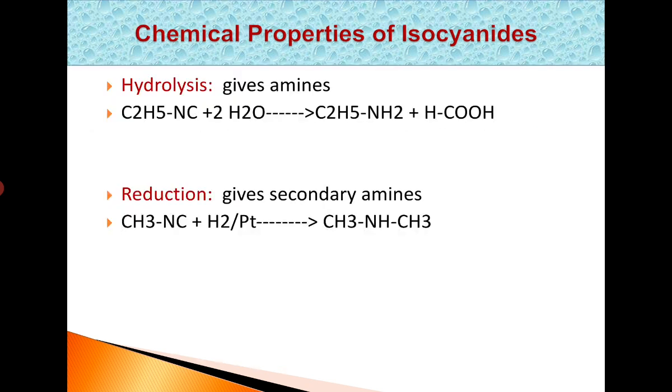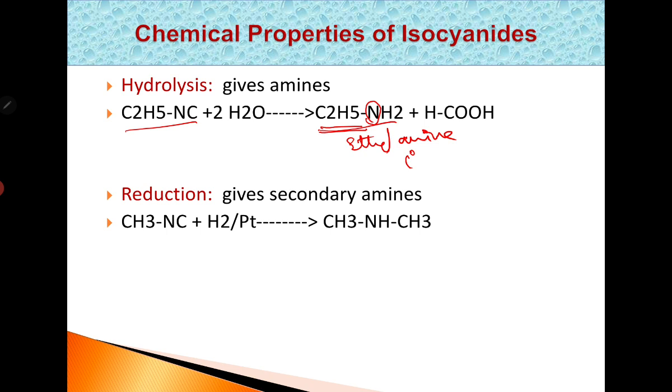Next, chemical properties of isocyanides. Hydrolysis. On hydrolysis with dilute acids, they give primary amine and formic acid. See, C2H5NC, this is ethyl isocyanide. On hydrolysis it gives ethylamine, a primary amine, because the nitrogen atom is bonded to only one alkyl group here, therefore it is a primary amine. And isocyanides on hydrolysis give primary amine and formic acid.